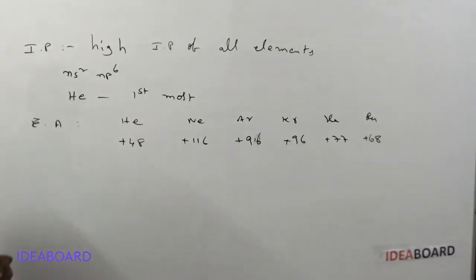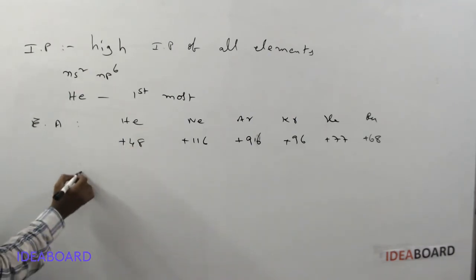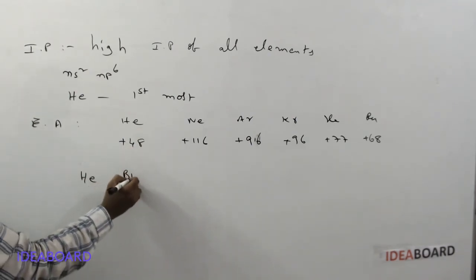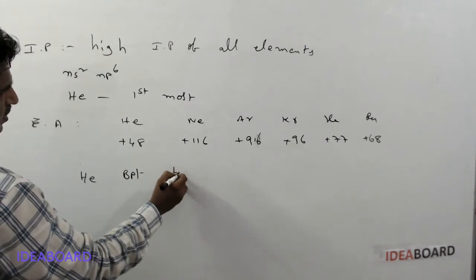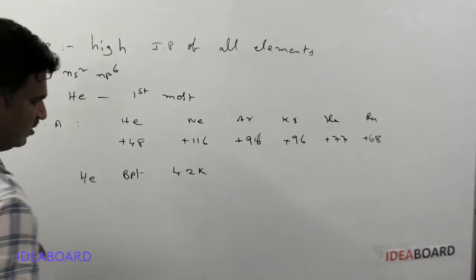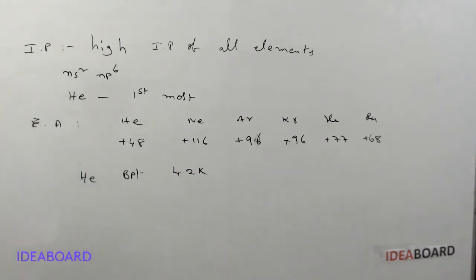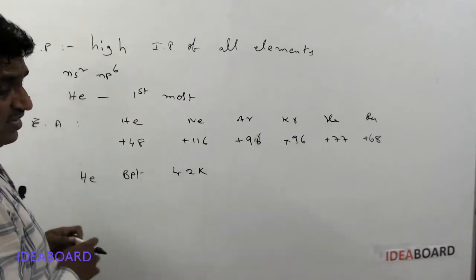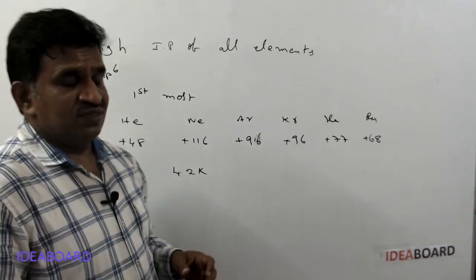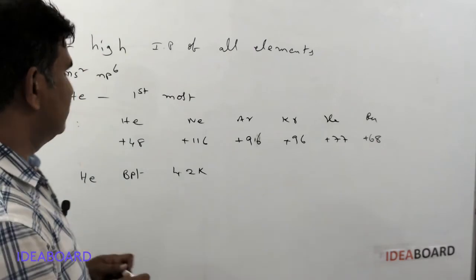Okay. And next important point, helium has a very low boiling point of 4.2 Kelvin, and because of its abnormal property, it can diffuse. The rate of diffusion decreases actually.